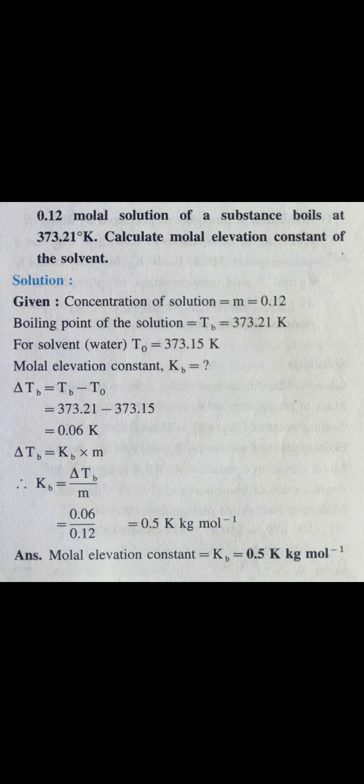Hence Kb is equal to delta TB divided by m, and on solving, Kb is equal to 0.5 Kelvin kg per mole. Hence the molar elevation constant is 0.5 Kelvin kg per mole.